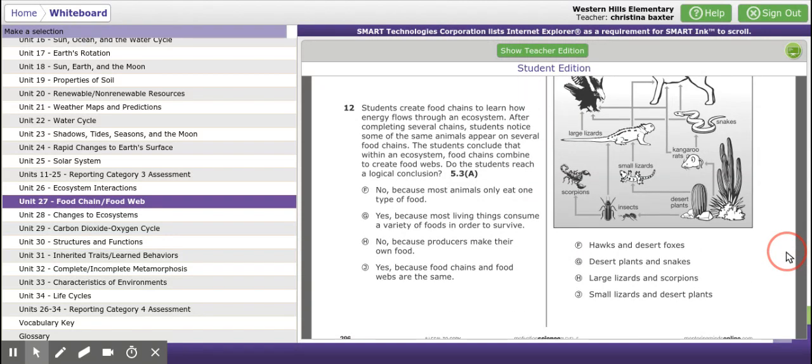Okay, when you're done, come bring it to me and I'll check it, and then I'll give you a bubble sheet to bubble in your answers.